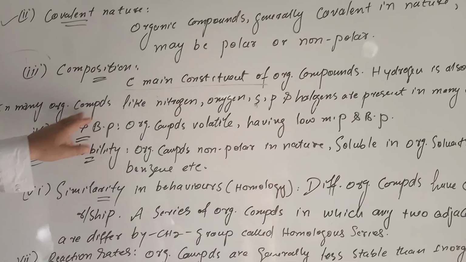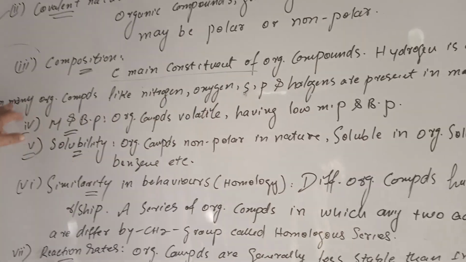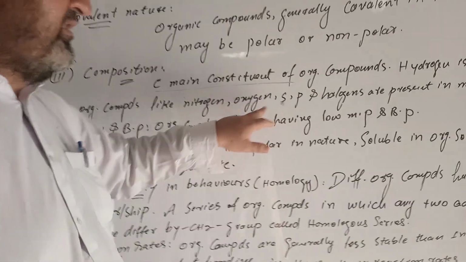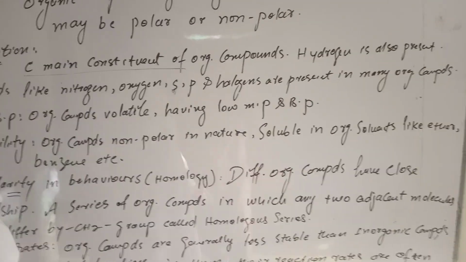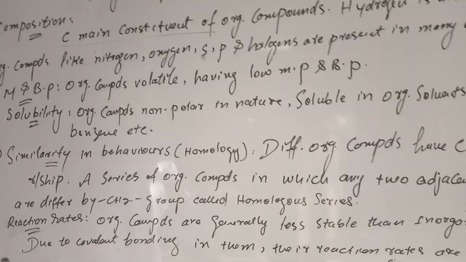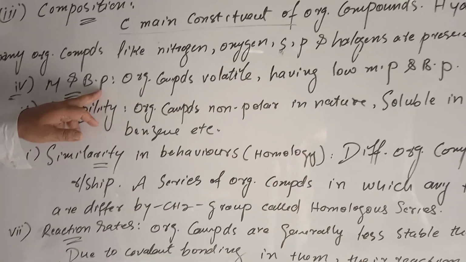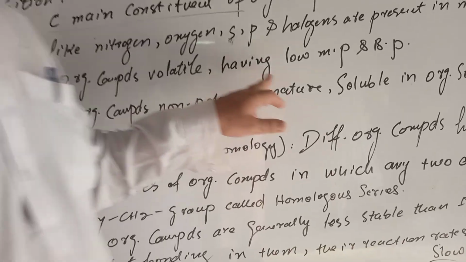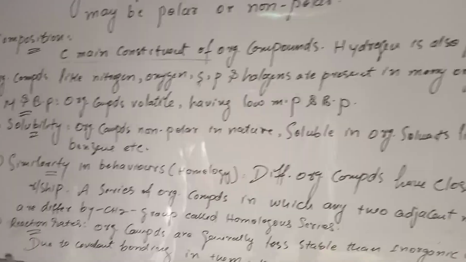Many organic compounds also contain nitrogen, oxygen, sulfur, phosphorus, and halogens, which are present in some of the organic compounds. Now, MP and BP mean melting and boiling point. Organic compounds are volatile in nature, so they have low MP and BP.